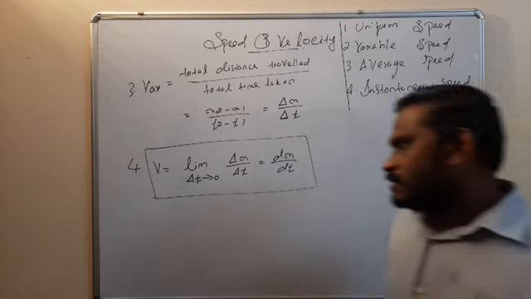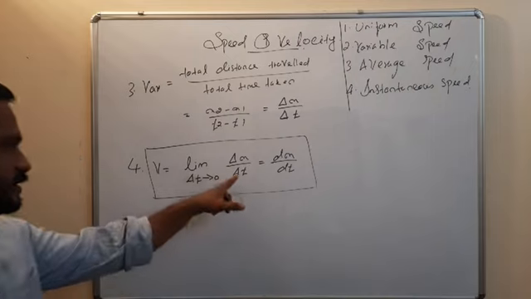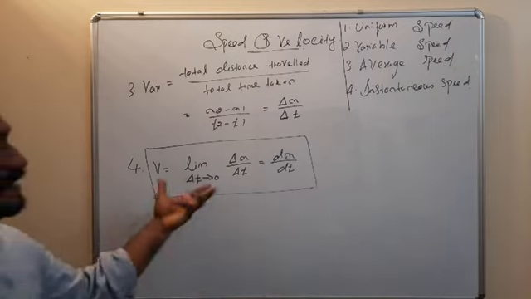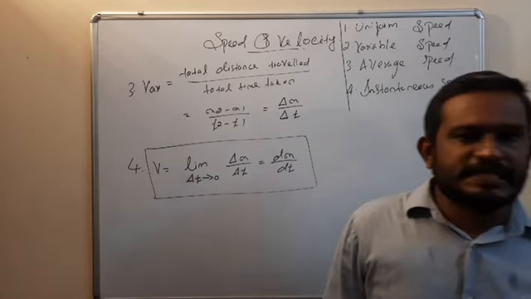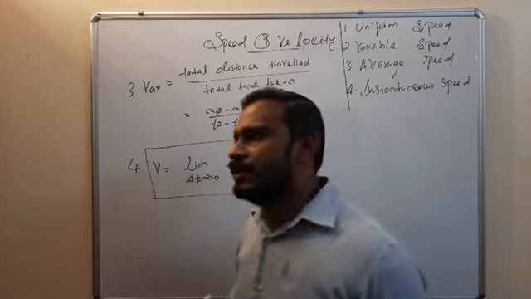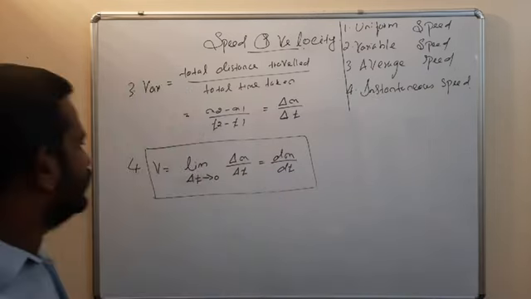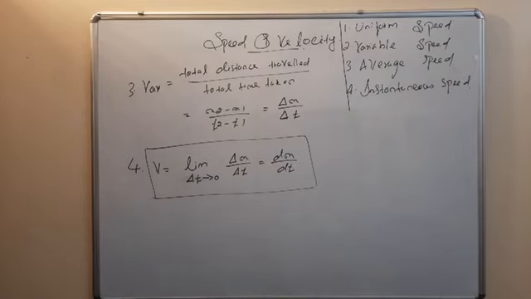So V is equal to limit delta t tends to 0, delta x by delta t, that is equal to dx by dt. So that is the instantaneous speed: the speed of the object at any particular instant, or at any particular point in its path.